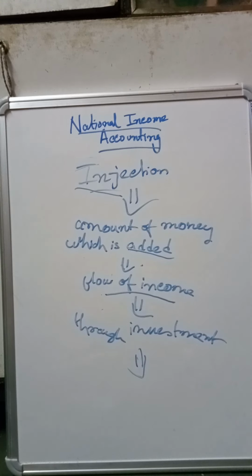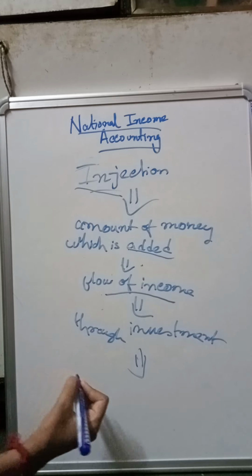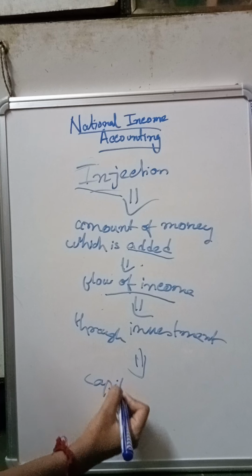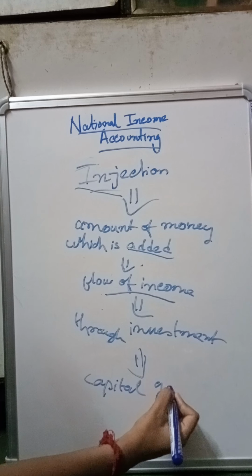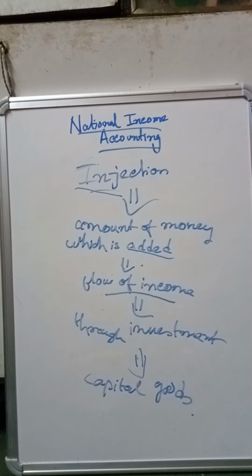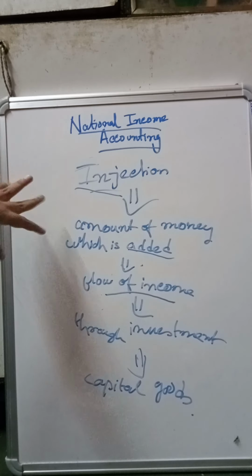Rather, they can purchase any firm also. So investment on any capital goods. Okay, so this is another important concept.